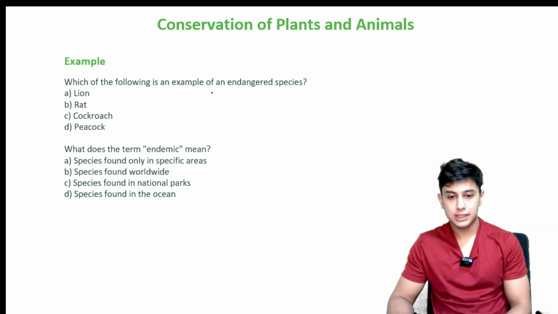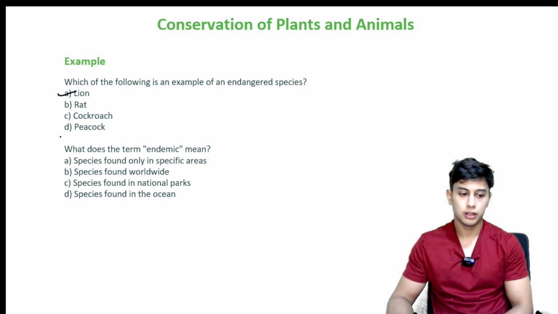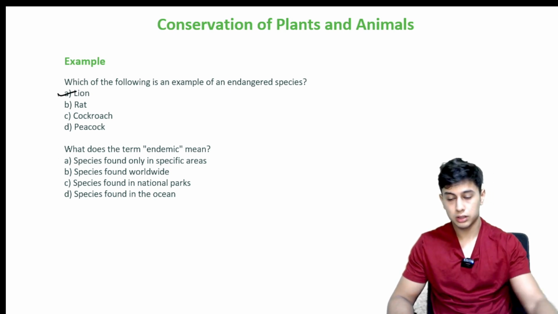Which of the following is an example of an endangered species? Again, that is a lion. Over here, okay, it is the same.